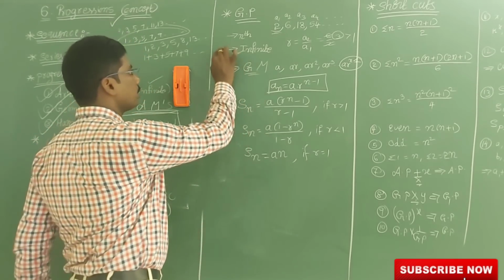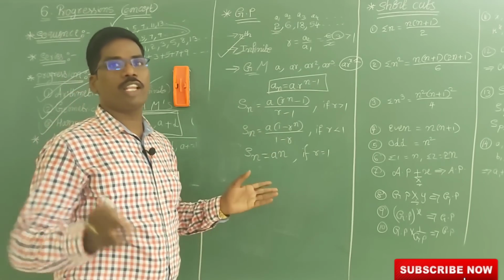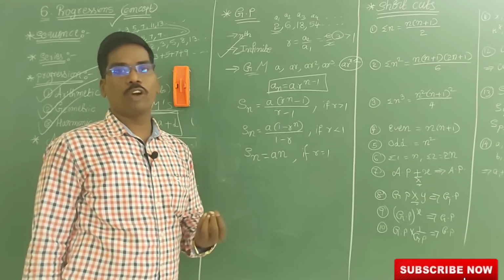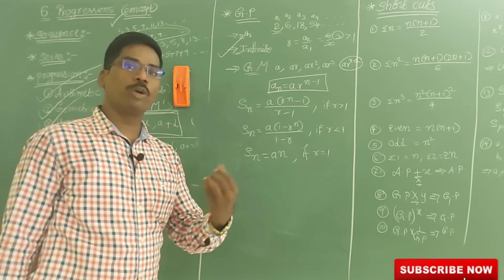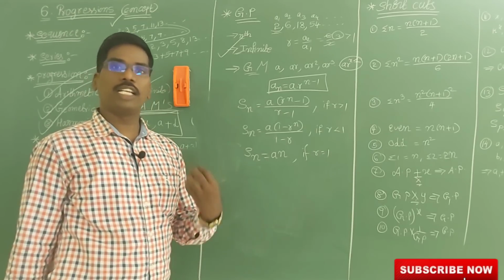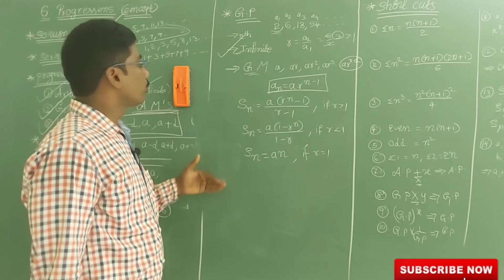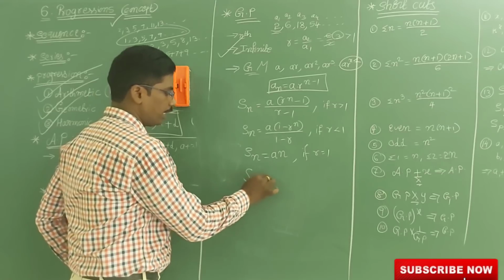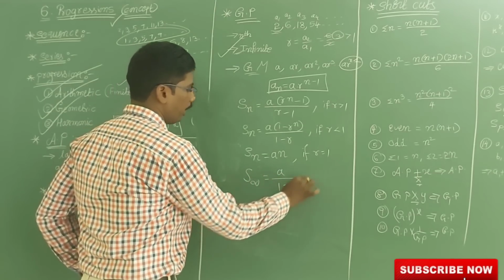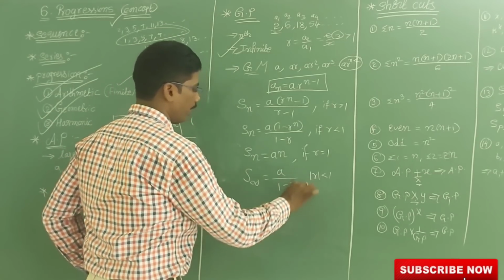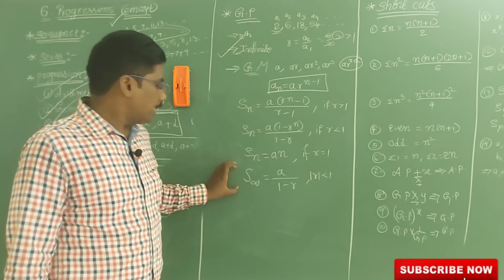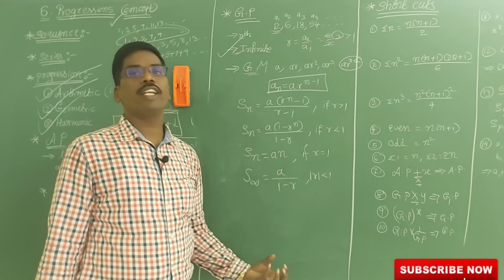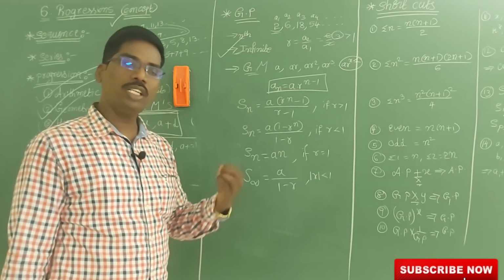And one more is there: infinite terms. Here there are finite terms and infinite terms. If the number of terms is countable, then that is called a finite geometrical progression. If the terms are not countable, then that is called an infinite number of terms. Now for an infinite number of terms, we have S infinity. S infinity is equal to A by 1 minus R. Here modulus R is less than 1 always. So S infinity is equal to A by 1 minus R, the sum of the infinite terms in GP.